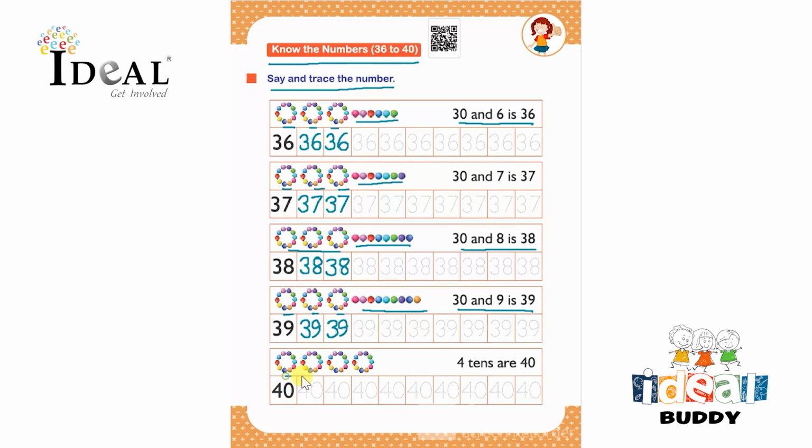After that there are 1, 2, 3, 4, 4 tens. So 4 tens are 40. So they have to trace the number 40 over here and complete this whole row.